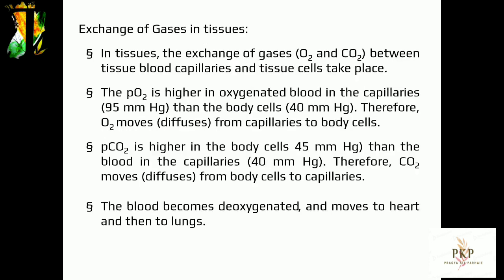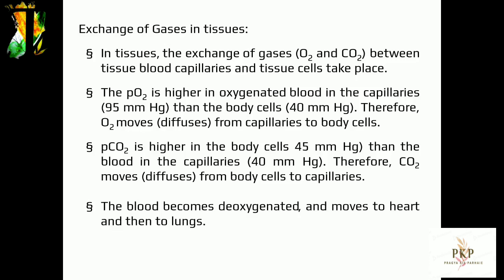Hemoglobin consists of a protein called globin and a heme group. 4 iron atoms are present in the heme group. Each iron has the capacity to bind to 1 O2. One hemoglobin molecule can carry 4 molecules of O2. 100 milliliters of oxygenated blood can carry around 20 milliliters of O2.